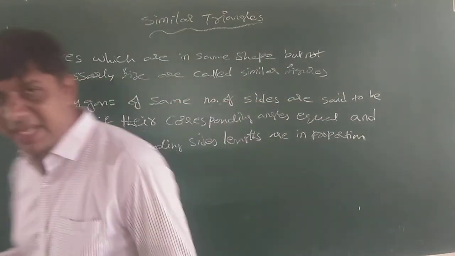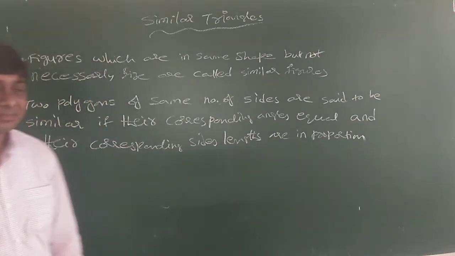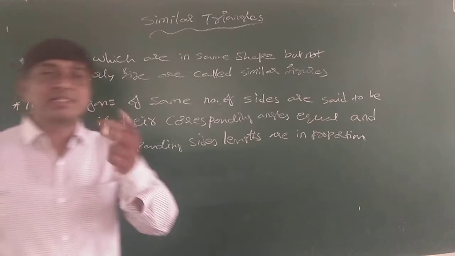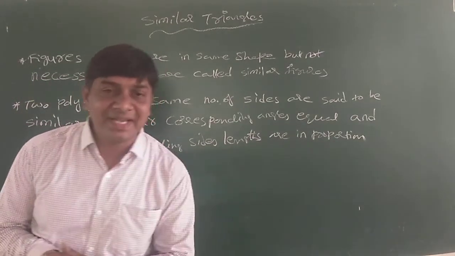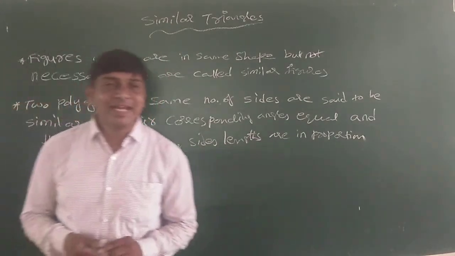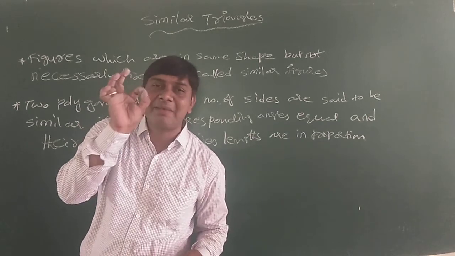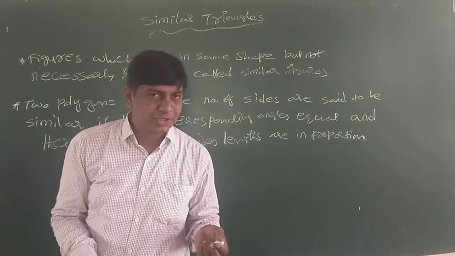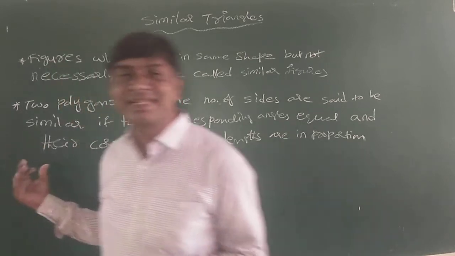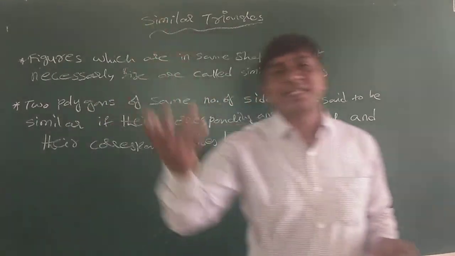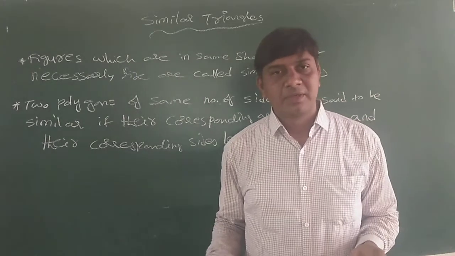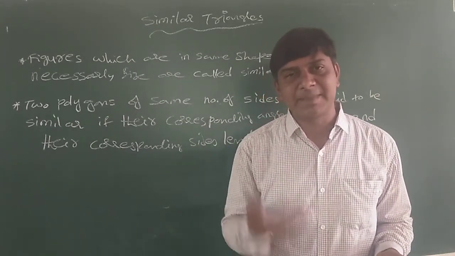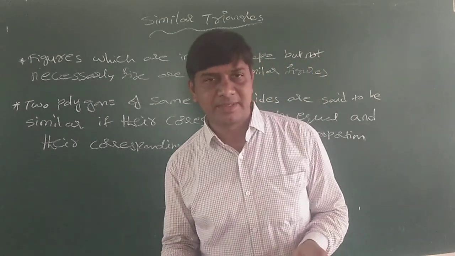Whereas in triangle, I don't use the words same number of sides because a triangle is made with three sides only. Whereas a polygon can have many numbers of sides: 4 line segments, 5, 6, 7, 8 line segments.